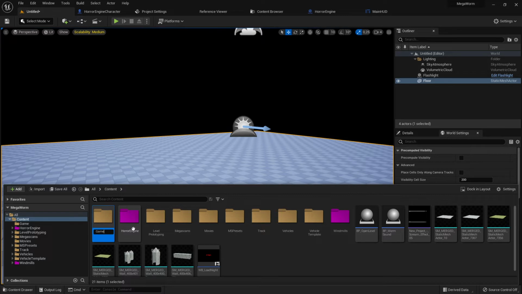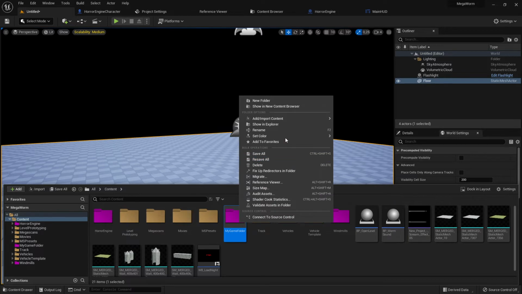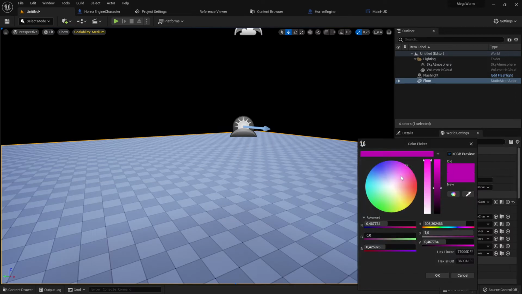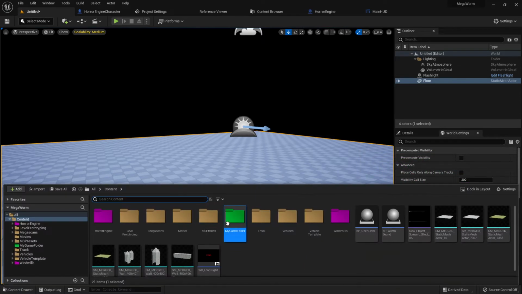My game folder. All right, let's set the color as well, so I know this is not a downloaded folder. I take this one here. And now I have my own game folder.